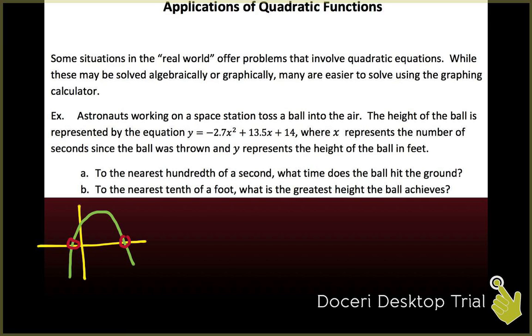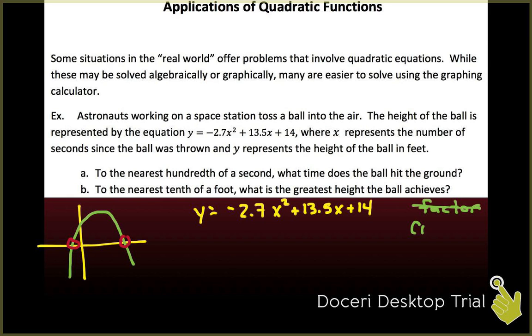We're looking at the equation y equals negative 2.7x squared plus 13.5x plus 14. So when you're solving quadratic functions like this, you have choices. You can try and factor it. If you'd like to do that, be my guest, but I am not going to do it that way because this has decimals in it, and decimals are scary when you're trying to factor.